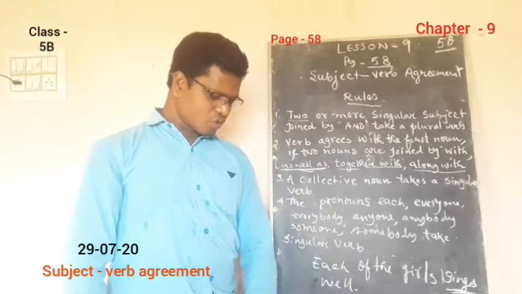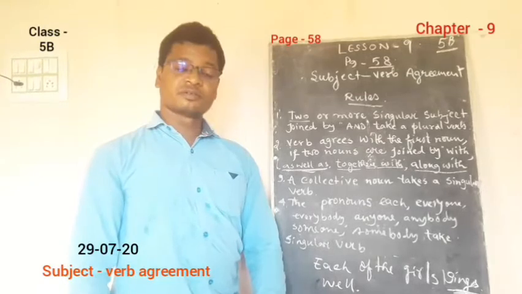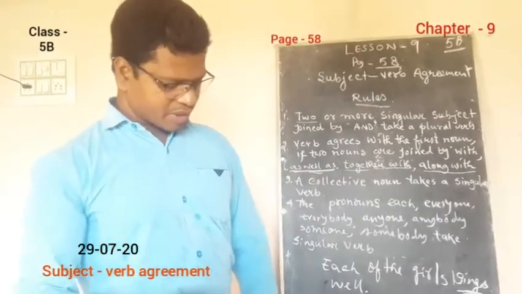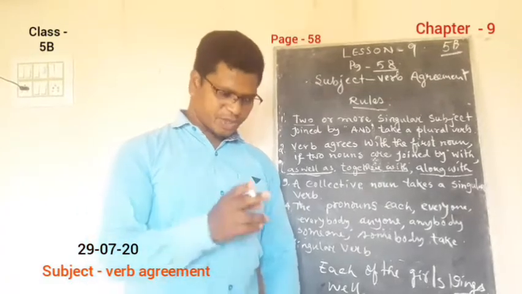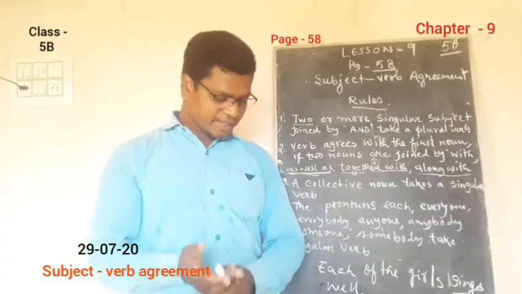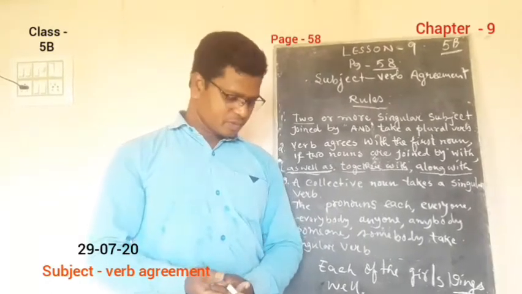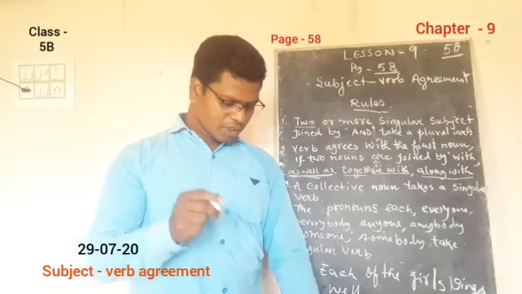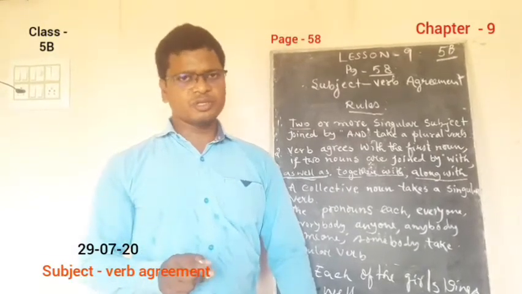Let me tell you some more rules. When a singular and a plural subject are connected by either-or or neither-nor, what you have to do is put the plural subject last and use the plural verb.